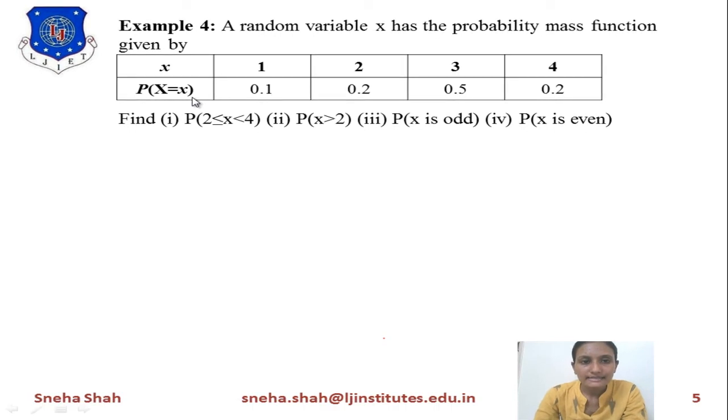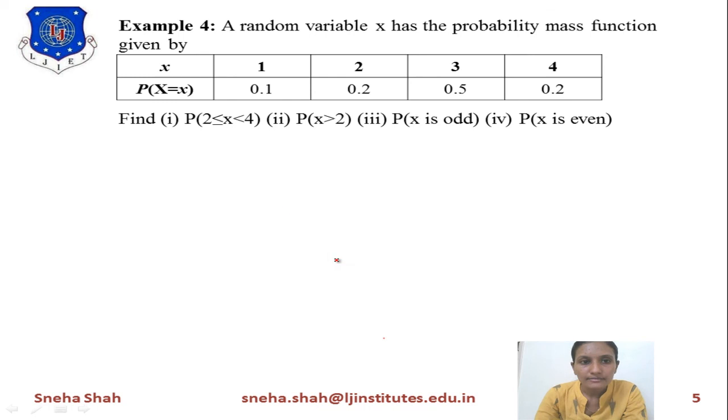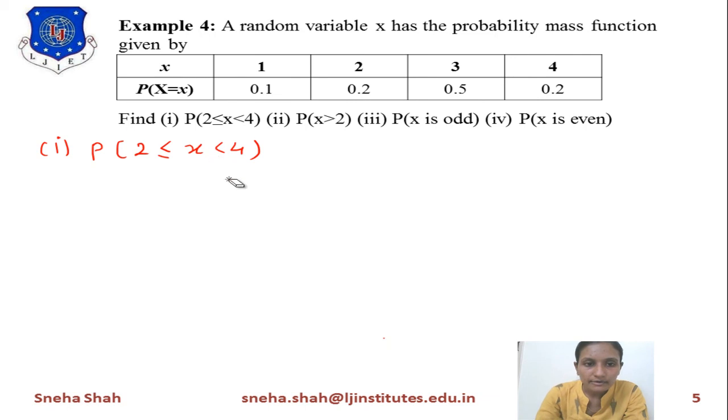Now the next example is a random variable x has the probability mass function given by the below table. Find these probabilities. We will start with the first one, the probability of 2 is less than or equal to x is less than 4. Now to find this, how many terms are in this probability?